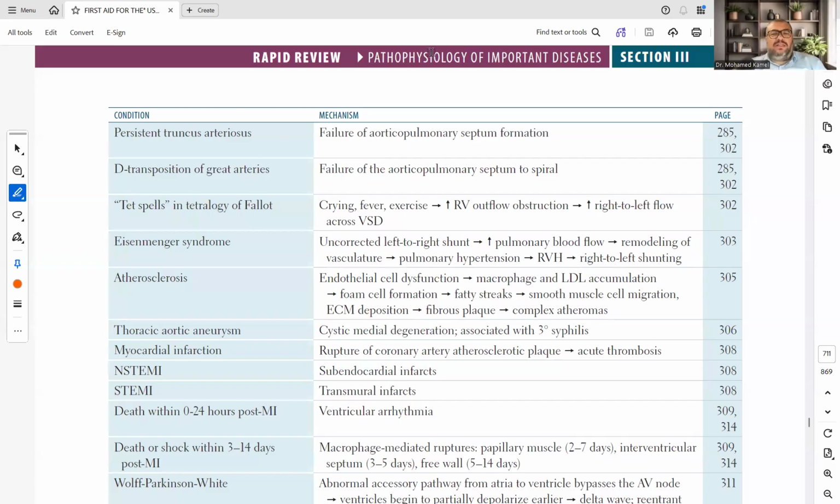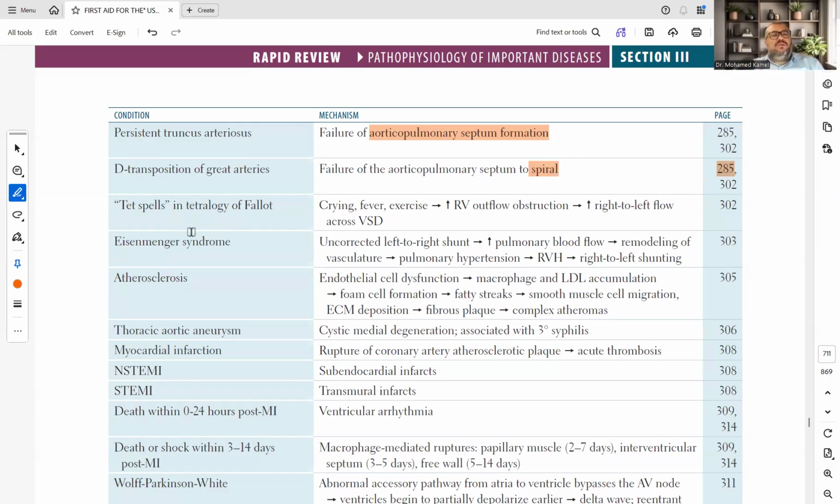So we are in medical terminology number 4. Persistent truncus arteriosus, failure of aorticopulmonary septum formation. D. Transposition of great vessels, failure of aorticopulmonary septum to spiral.